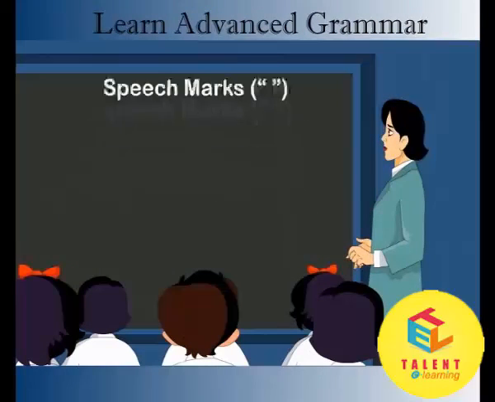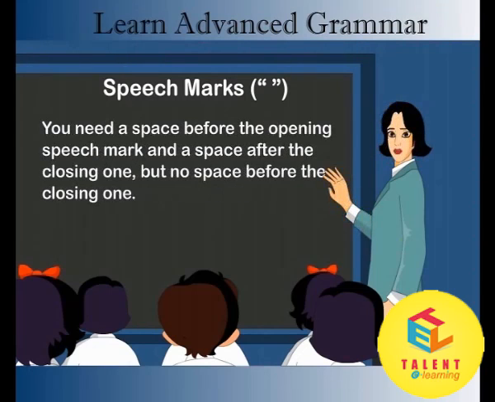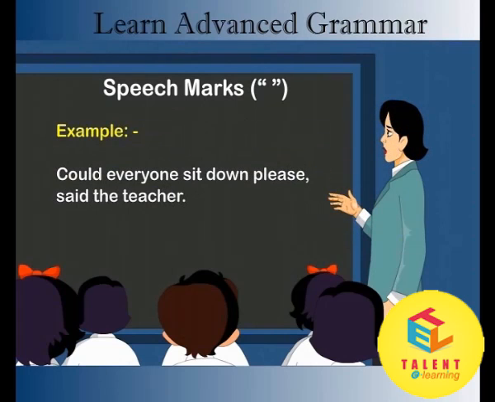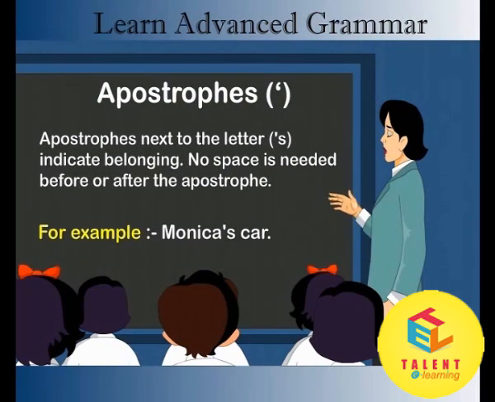Speech marks. Speech marks are used to show words that are directly spoken. Only the words that quote a person are enclosed by speech marks. You need a space before the opening speech mark and a space after the closing one, but no space before the closing one. For example, "Could everyone sit down please?" said the teacher. Apostrophes. Apostrophes next to the letter S indicate belonging. No space is needed before or after the apostrophe. For example, Monica's car.